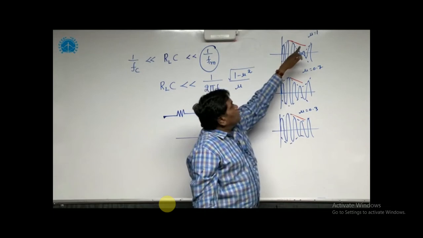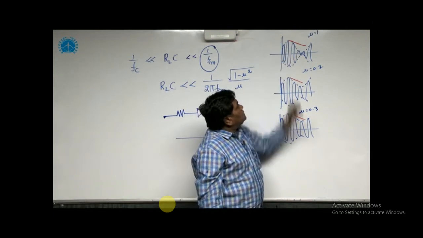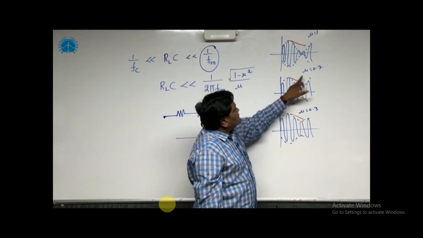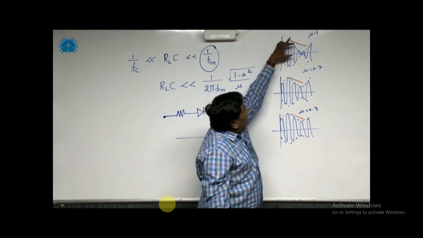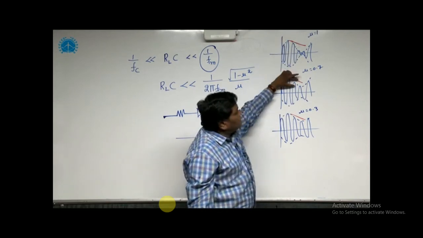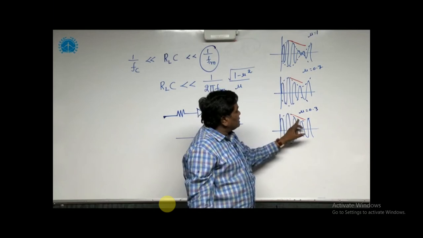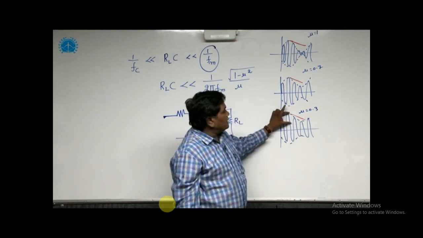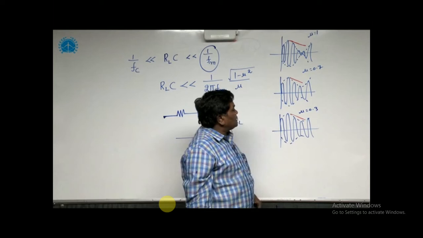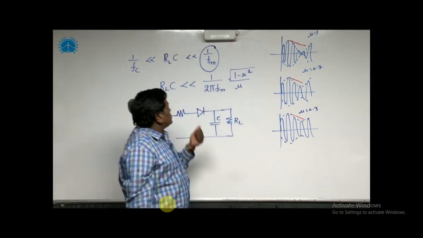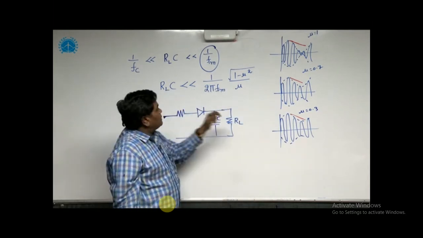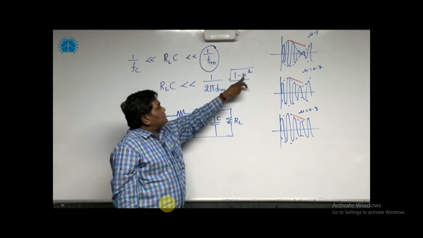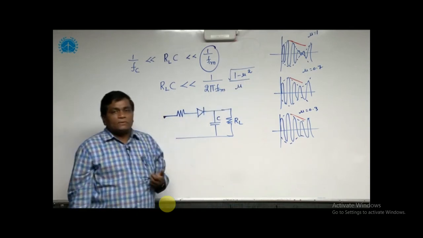So when mu is 1, we are not at all in a position to track the envelope of the AM signal. But when mu is decreased, here the problem is more severe, but here the problem is very less. Now in this case, mu is 0.3. Here the amplitude variation is even less. In this case, I am almost in a position to track the envelope. So remember, to avoid diagonal clipping, the time constant depends on the message frequency and also on the modulation index. So the answer is C.